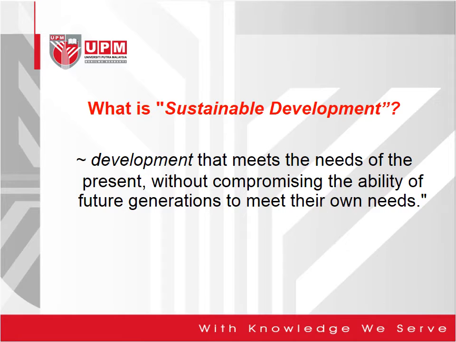Development that meets the needs of the present without compromising the ability of future generations to meet their own needs. So it means that whatever we are going to develop or build, we have to make sure that it won't affect the needs of future generations. We shouldn't think like, I give you one example: the use of petrol. This is not sustainable because we use it and we may finish it in maybe the coming 100 years, for example. So it means that our future generation won't be able to use it.